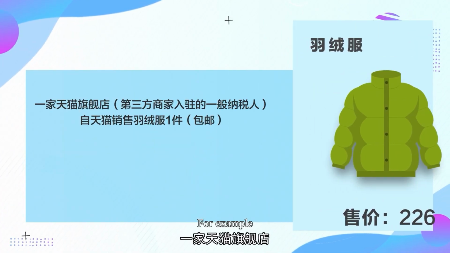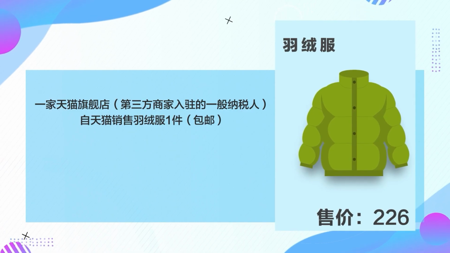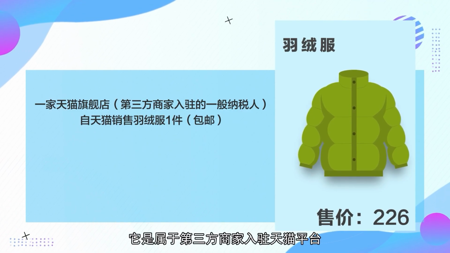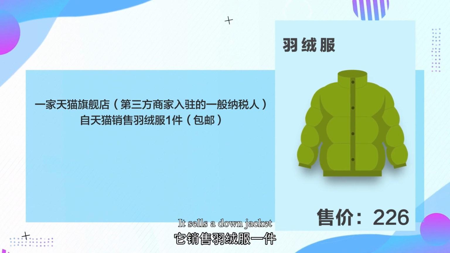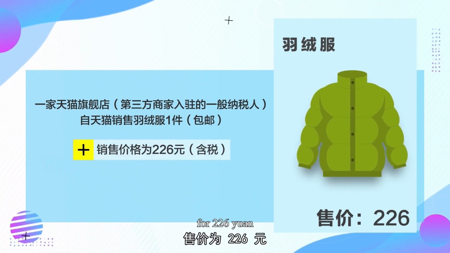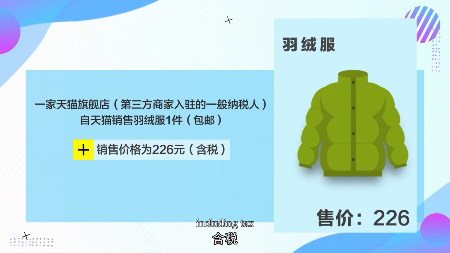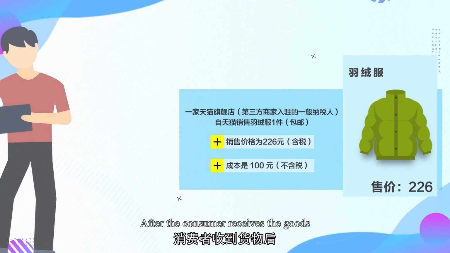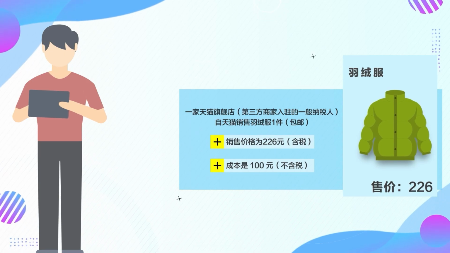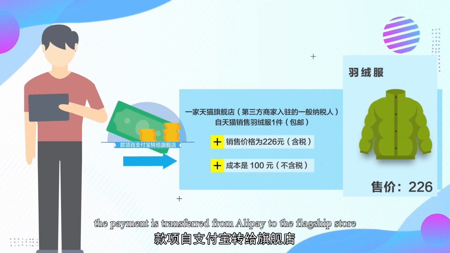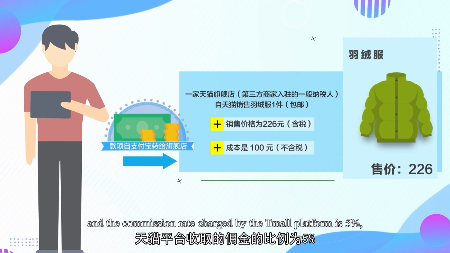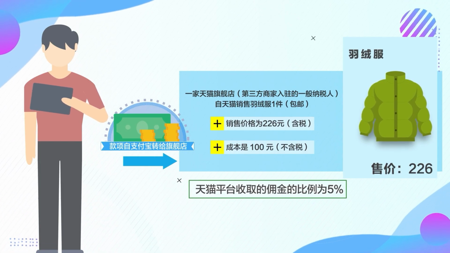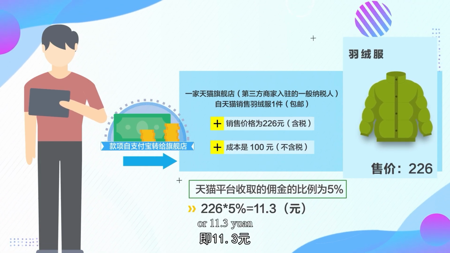For example, a Tmall flagship store is a third-party merchant that has settled in the Tmall platform. It sells a down jacket for 226 yuan, including tax, and the cost is 100 yuan. After the consumer receives the goods, the payment is transferred from Alipay to the flagship store, and the commission rate charged by the Tmall platform is 5%, or 11.3 yuan.